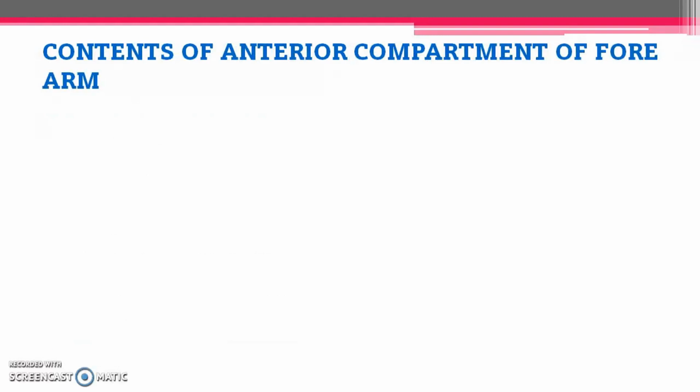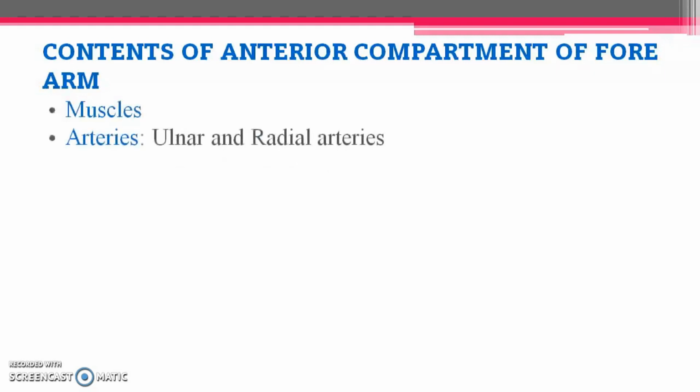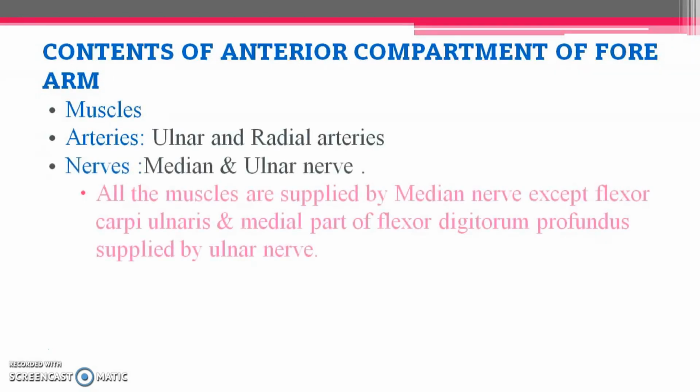Now coming to the contents of the anterior compartment of the forearm, we will have some muscles and arteries, such as the radial and ulnar arteries, which are branches of the brachial artery, and then we will have nerves, the median and ulnar nerves. The median nerve comes from both the medial and lateral roots of the brachial plexus, and the ulnar nerve comes from the medial cord of the brachial plexus.